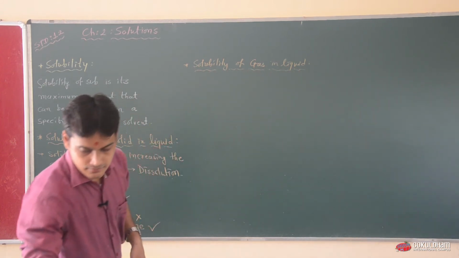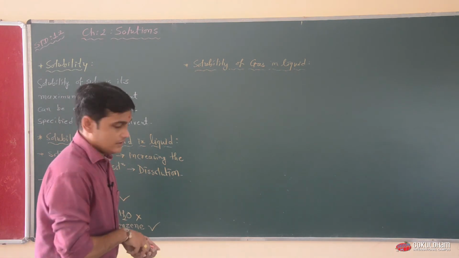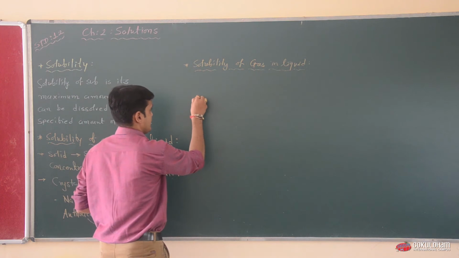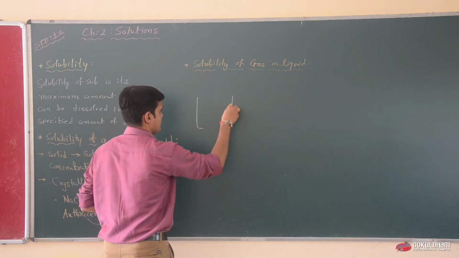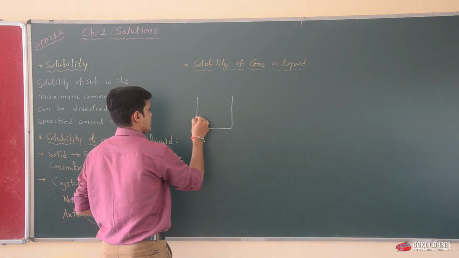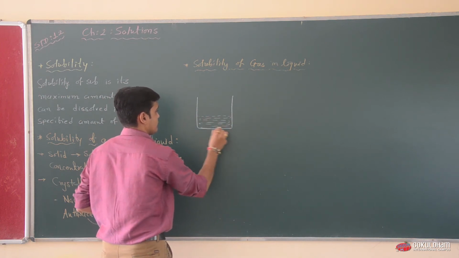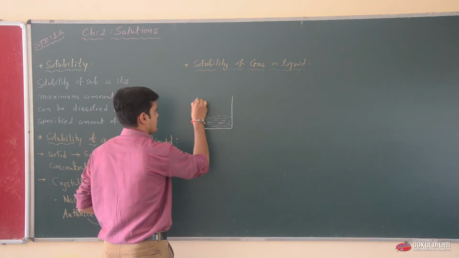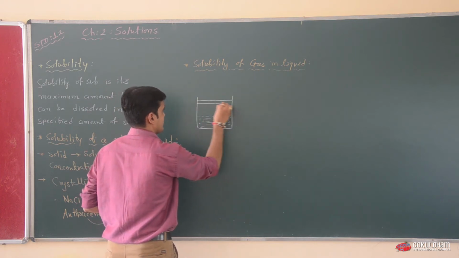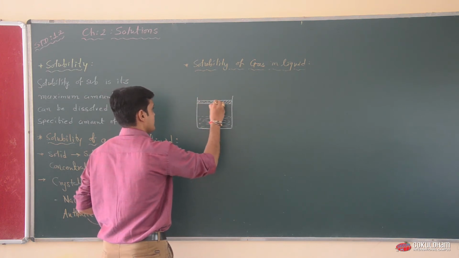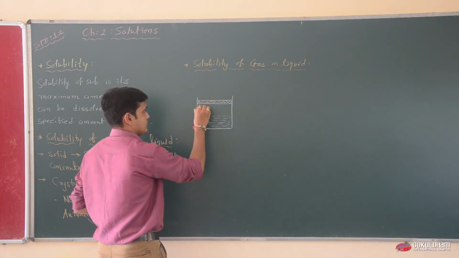In this case, gas is filled in one beaker. This is our solvent portion. Above it there is a hydraulic piston.